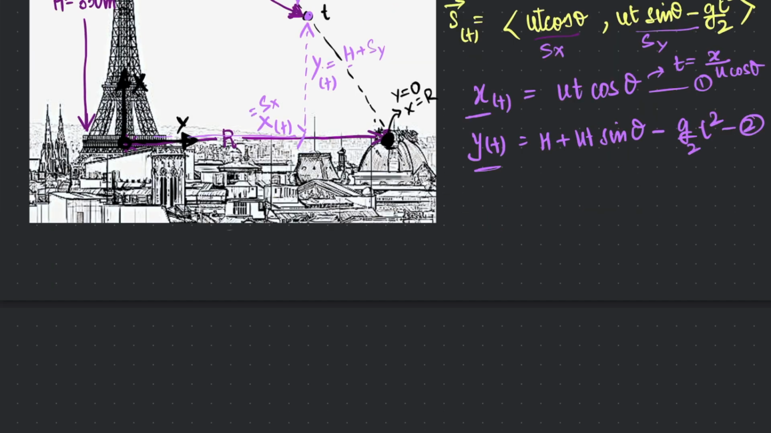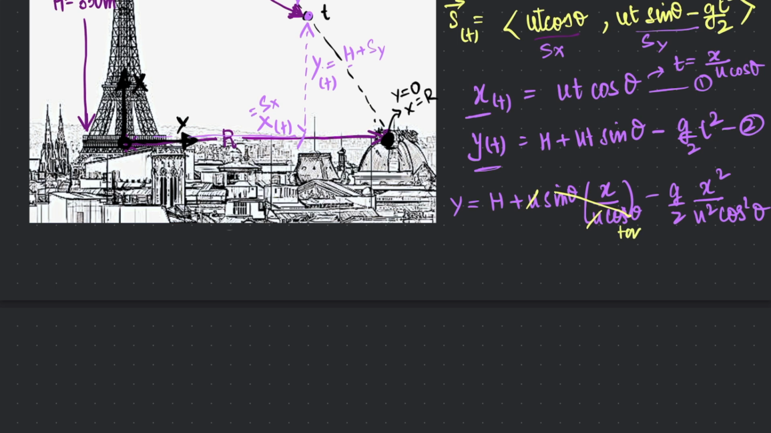So now we can re-express y as h plus u sine of theta, and time from here becomes x over u cosine theta, negative g by 2, and t squared is simply x squared over u squared cosine squared theta. So we can simplify this even more by getting rid of the u here, realizing sine over cosine is nothing but tangent of theta, and 1 over cosine squared theta is equal to 1 plus tangent squared theta.